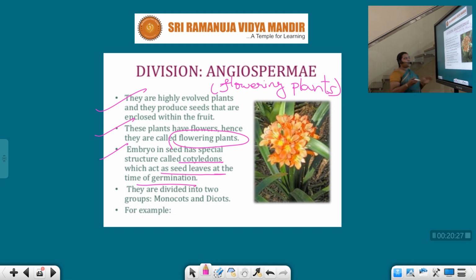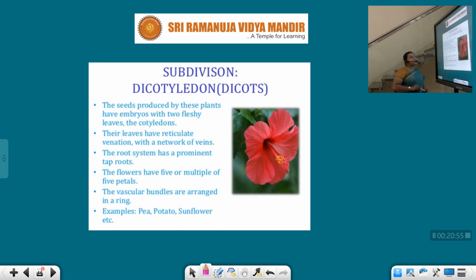They are divided into two types: dicots and monocots. Dicots means the seed has two cotyledons. Monocots means the seed has just one cotyledon. That is the main difference between monocot and dicot.